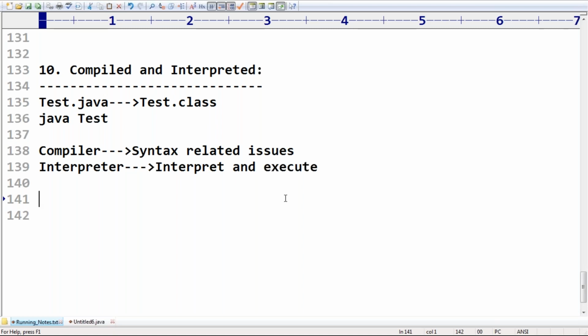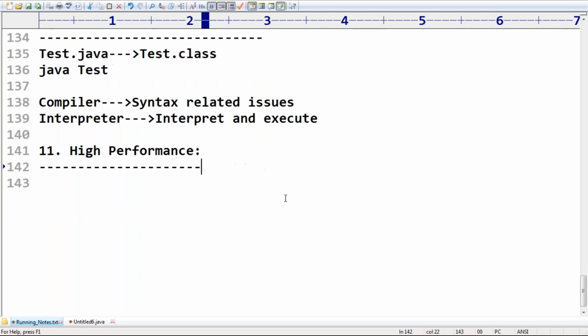Can you please confirm what are the last two features I forgot? Anyone, please respond. Why am I asking this? For the exam, these two features are very important, friends. So the next ones are high performance and dynamic. High performance is very important, sir. More concentration is compulsory. You people should be aware.